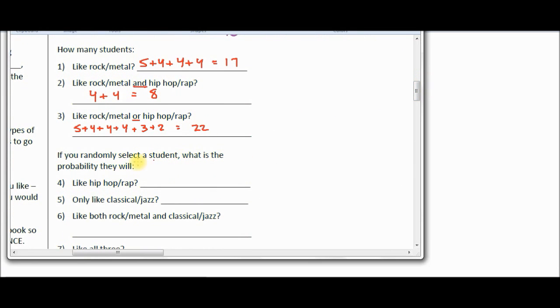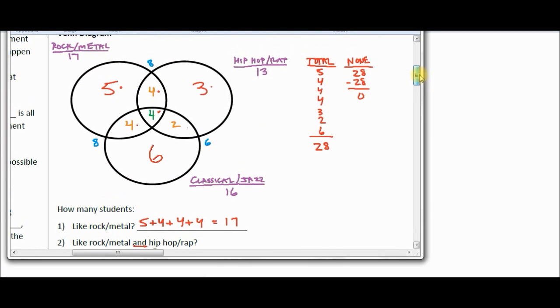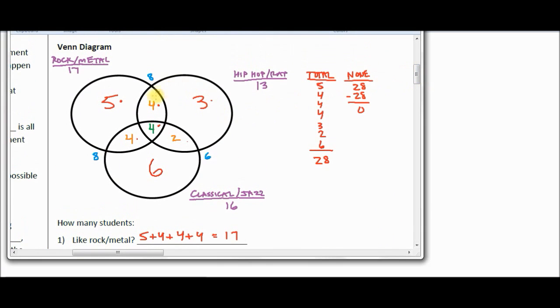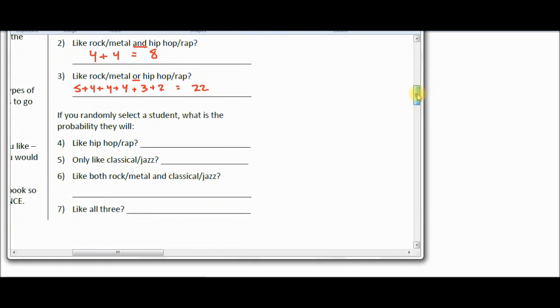If you randomly select a student, what's the probability they will like hip-hop rap? Let's take a look. Hip-hop rap, look at the whole circle, 3, 4, 4, and 2. And in fact, we already have 13 over here, so we could use that, but let's use the numbers in the circles only. So 3, 4, 4, and 2.